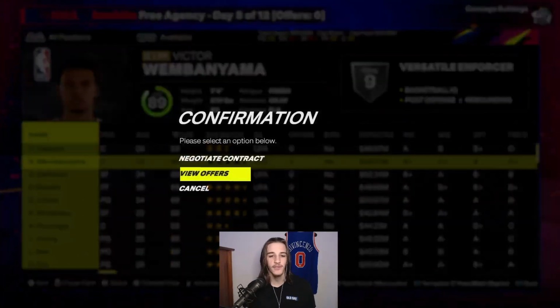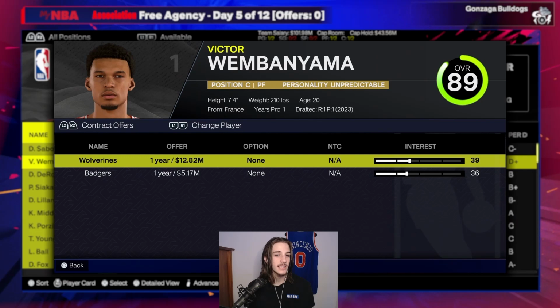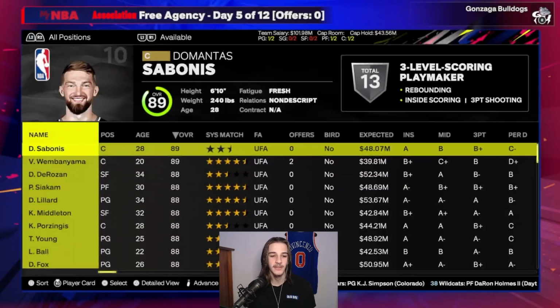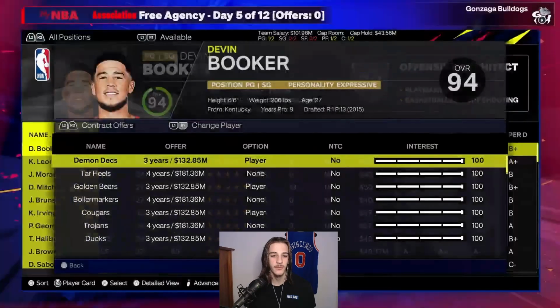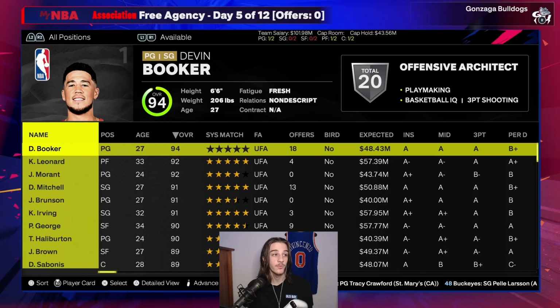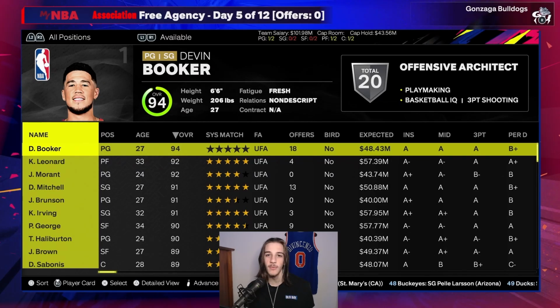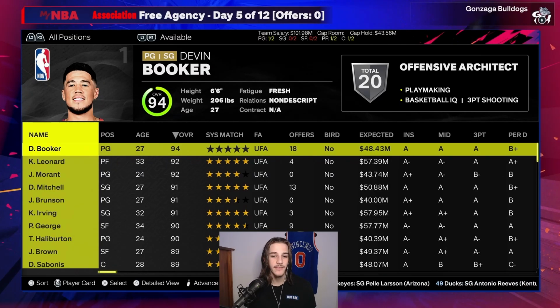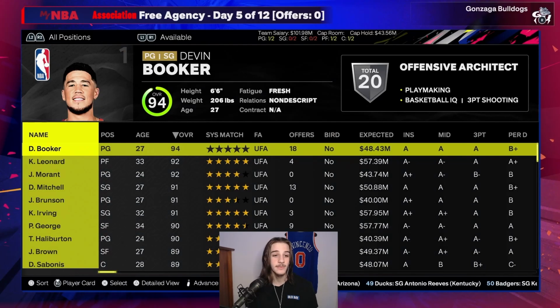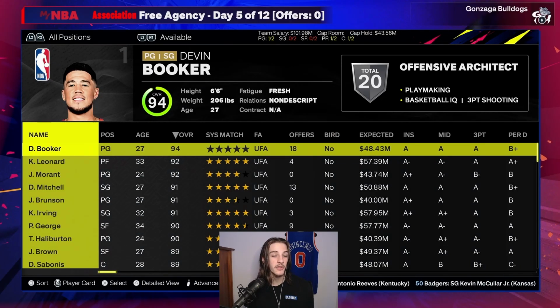Wemby has 2 offers, but neither of these teams decided to give him max contracts. So a little bit confusing there on why they would not want to offer him. But again, there's more teams in here than normal. I don't remember exactly the amount of teams I have in here right now, but these teams have to get a move on. They might be losing out on all the prospects.